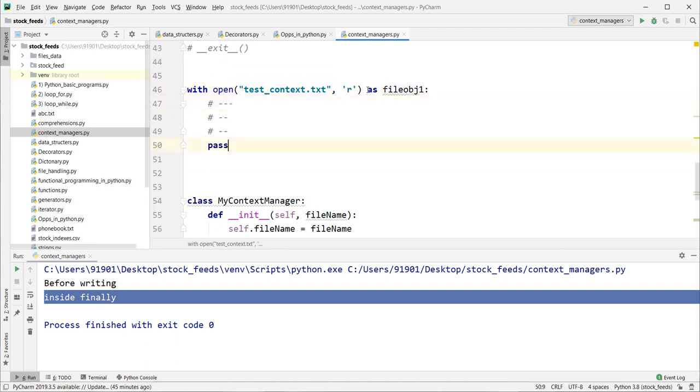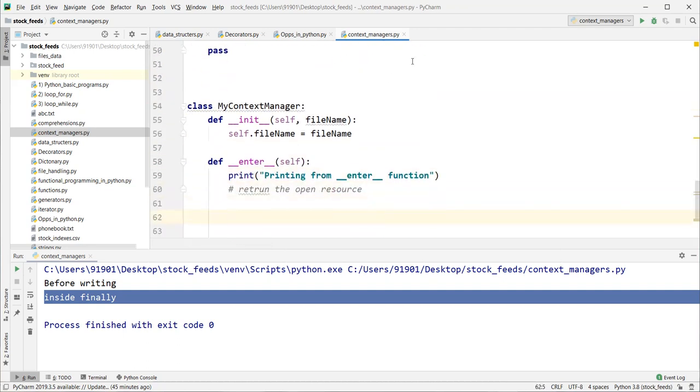So in this case, I'm just returning something: return "__enter__ output". Just for reference, at runtime, from here you can return any kind of object. It could be a database connection object, it could be an opened file object, anything you can return.